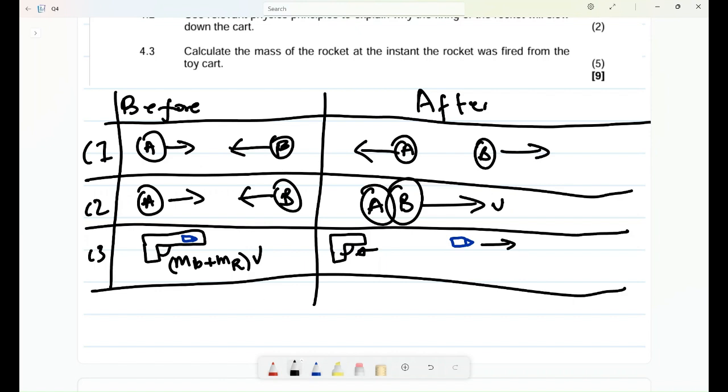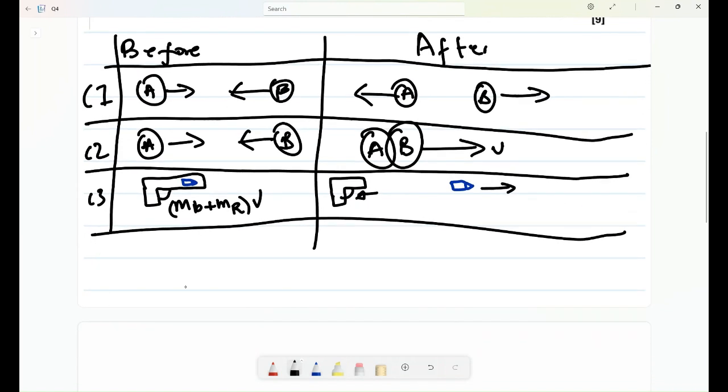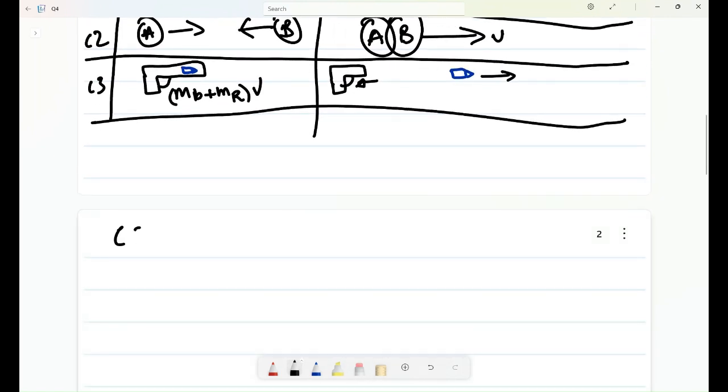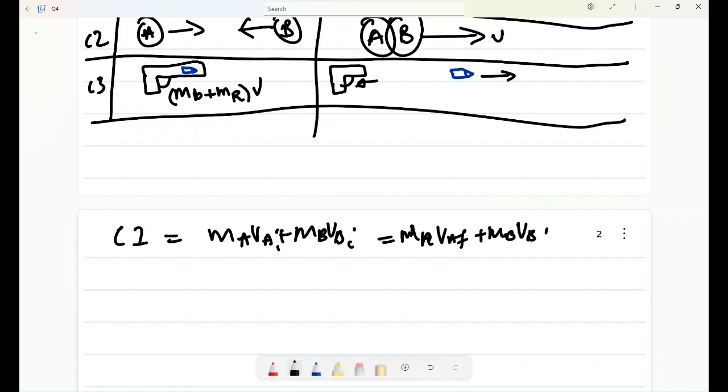What I'm trying to say is that initially they had their momentum combined, then after they had different momenta thereof. So for case one, I like to simplify formulas. The formula that you use, you'll say momentum of A plus momentum of B. You'll state these are the initials, right? It is equal to mass of A times velocity of A final plus mass of B times velocity of B final.